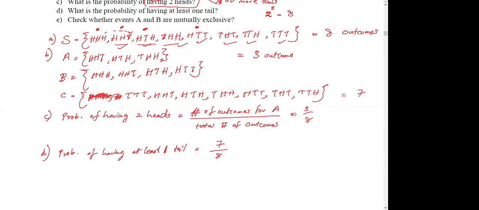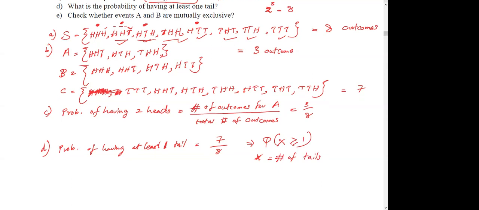Simply, they ask for probability of X, if X is the number of tails, then X greater than or equal to 1, right? So that's what they ask in our general notation.